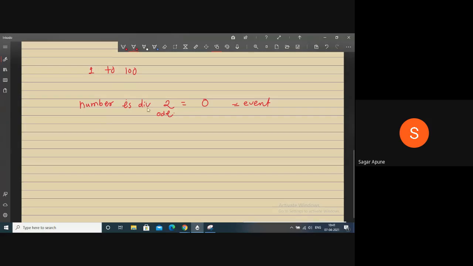So we can represent this statement like this: number, whatever the number value is, mod 2. This operation is called modulus. If number mod 2 equal to 0, what does it mean? Suppose my number value is 50. 50 mod 2 equal to 0. Let's check: 50 divided by 2 is 25, and the remainder is 0.